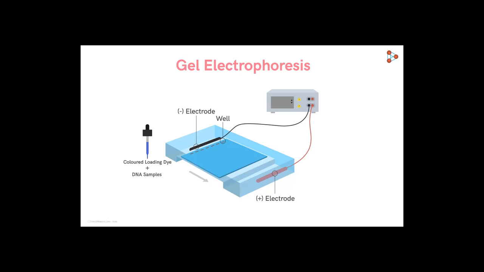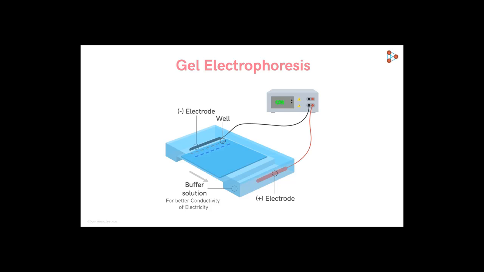But before loading the DNA mixture, we will fill the apparatus with a buffer as shown. The buffer is used to provide better conductivity of electricity. Next, we will load the DNA mixture into the wells and we're ready to turn on the power supply. Once the power supply is turned on, the DNA mixture will move through the gel, which can be tracked with the help of the loading dye.